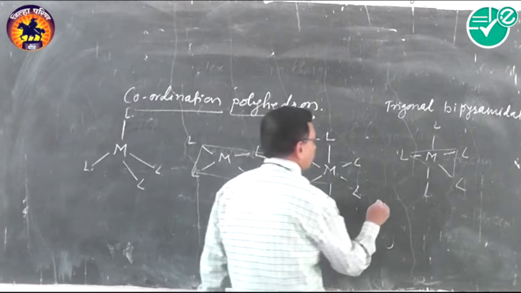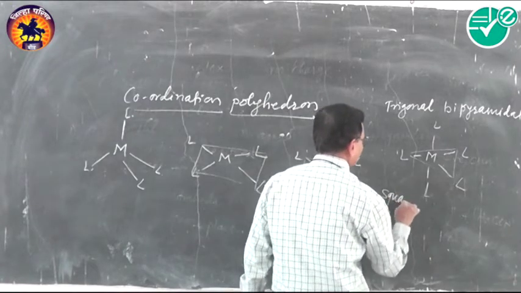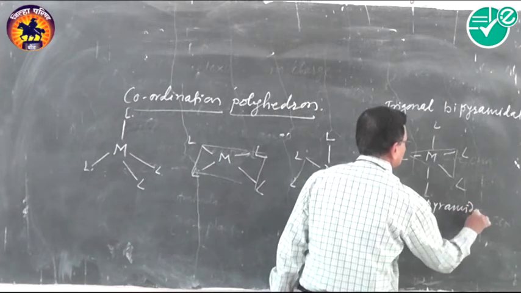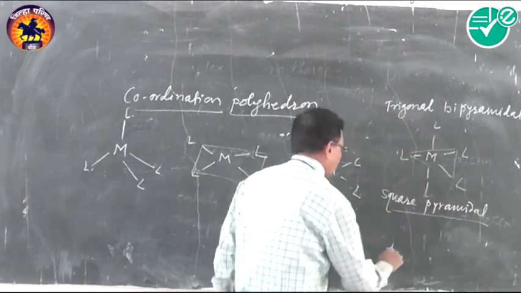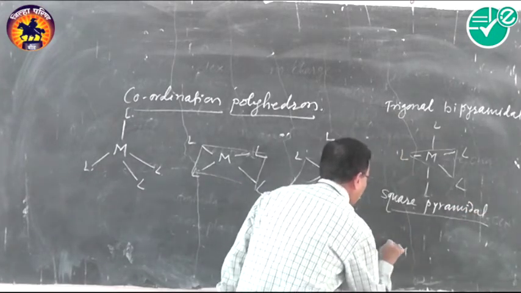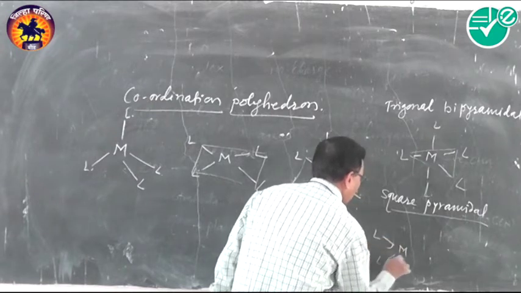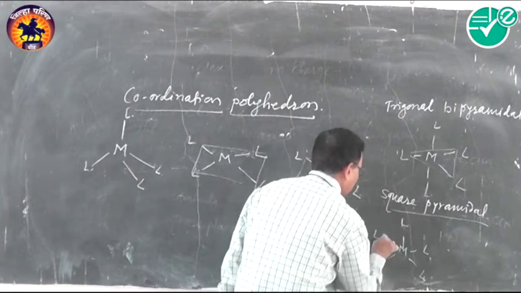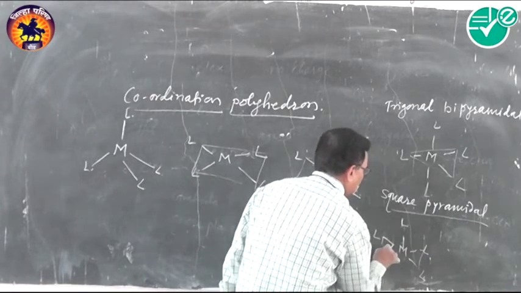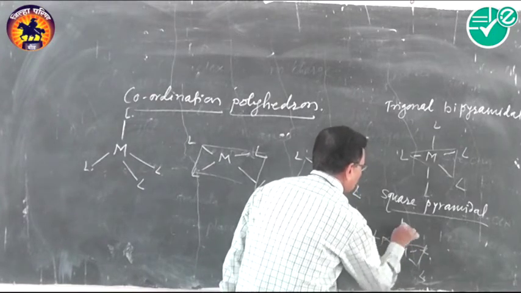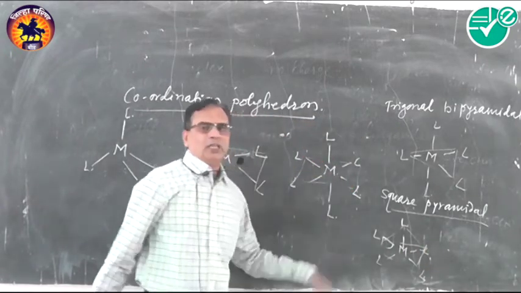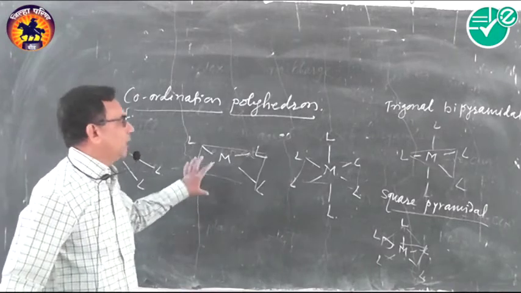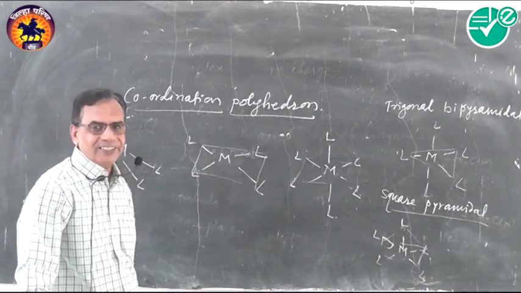And one more is square pyramidal. So the central metal ion has four ligands in a square and one more ligand on the upper side. This is the square pyramid. So these are the different coordination polyhedra present in complexes.